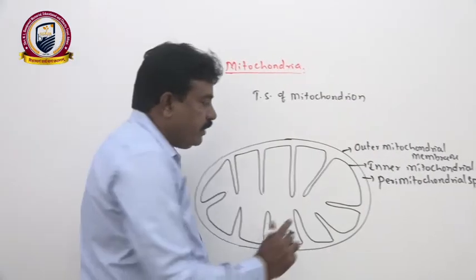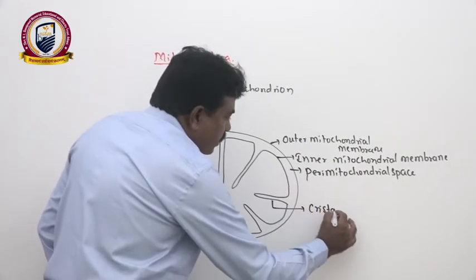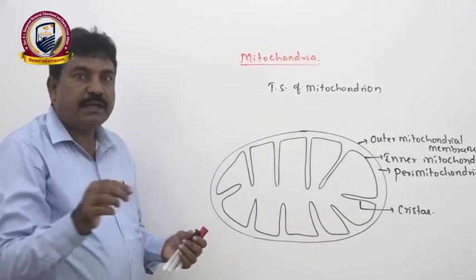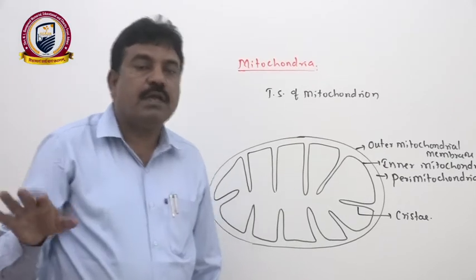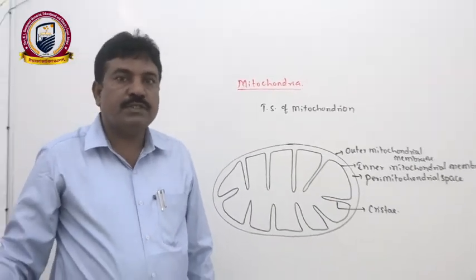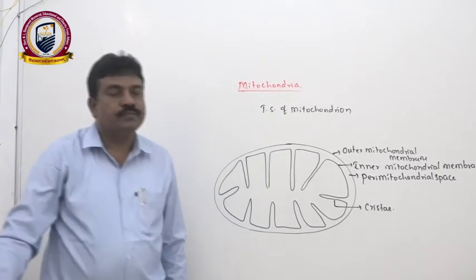This inner membrane shows inward finger-like projections, which we call cristae, where the electron transport system takes place. As I mentioned, there are three steps in aerobic respiration. First one, glycolysis, which takes place in the cytosol of the cell.